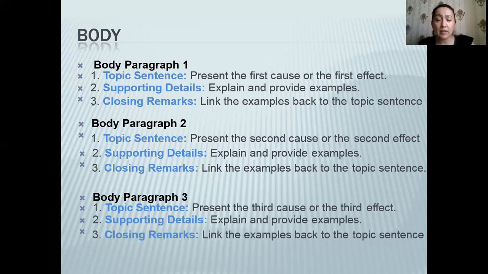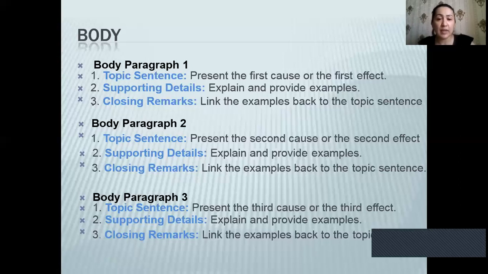The body paragraphs also will be the same. So topic sentence or thesis statement. Here you present the second cause or the second effect, and you will support your thesis statement with the detail, with explanation, and you will provide examples. And again, you will close the paragraph with the closing remarks linking the examples back to the topic sentence, back to the thesis statement. And here we have body paragraph 3.